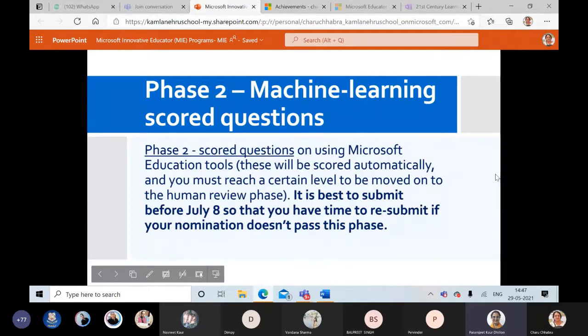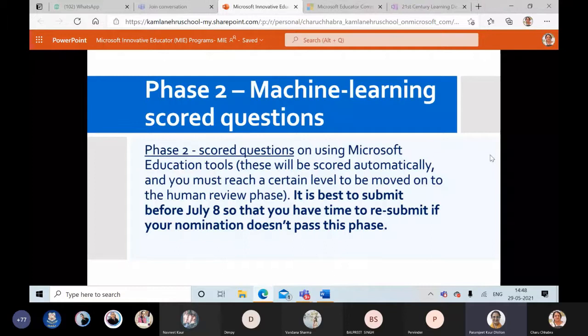Machine learning code questions. Up till now, it was all we filled up. It was obviously different for different people. The name, details, everything was different. Now, this is a machine learning code question. Remember, for PMTs and other competitive examinations, when they have a fixed answer, then a machine can actually grade it. For example, most of the Microsoft forms are machine rated, graded, whatever you call it. So now phase 2 is machine learning code question, and from here we begin with phase 2. Phase 1 is over now.